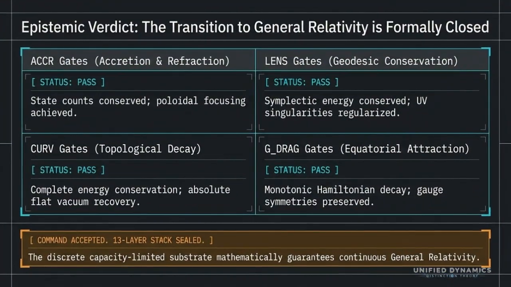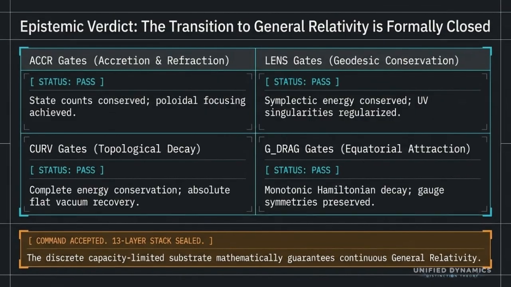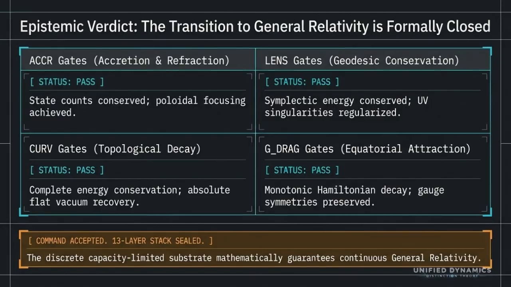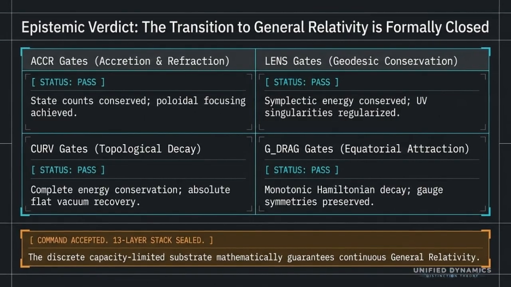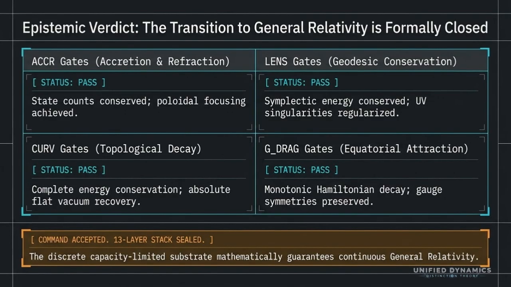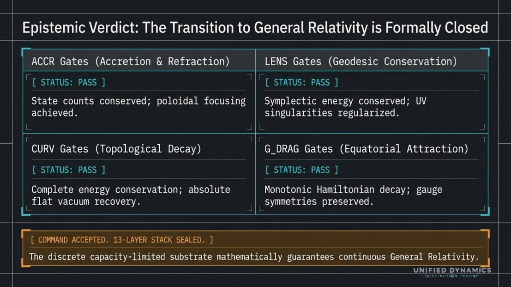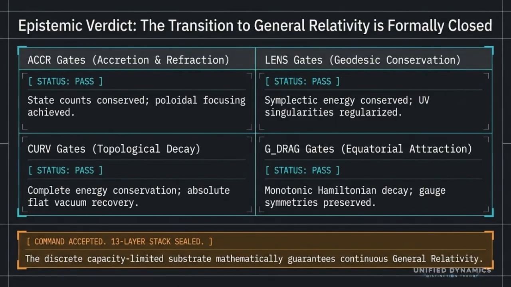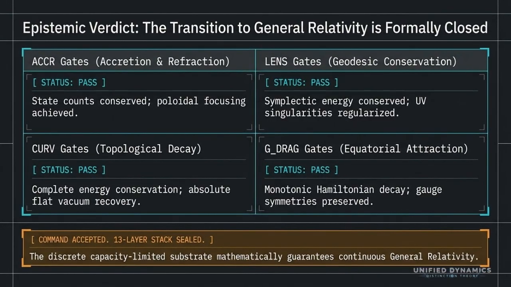And finally, the verdict slide. It lists 4 gate categories: accretion and refraction, geodesic conservation, topological decay, and equatorial attraction. Each gate is marked as passed in this internal diagnostic lane. The bottom line says the 13-layer stack is sealed, and that the discrete capacity-limited substrate mathematically guarantees continuous general relativity. Within this diagnostic stack, the substrate has passed the internal gates required for a GR-compatible continuum limit. That keeps the claim strong, but still responsible.